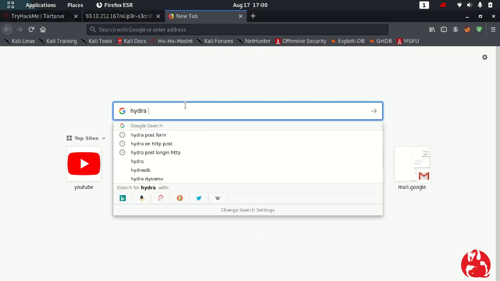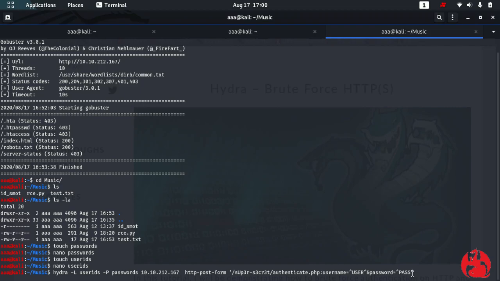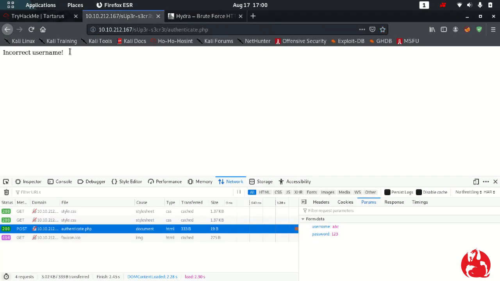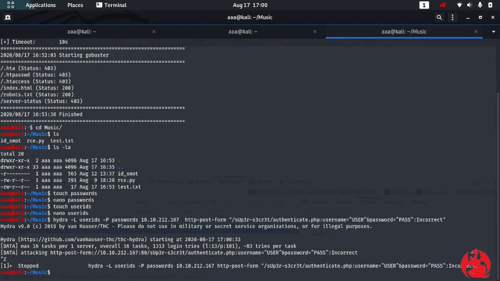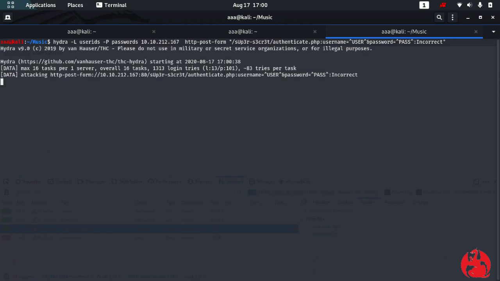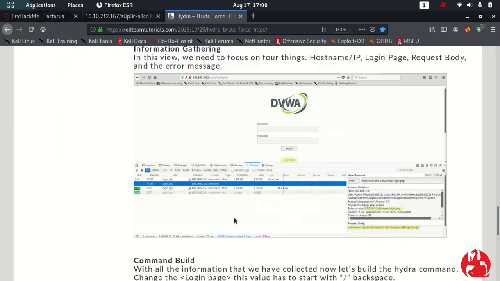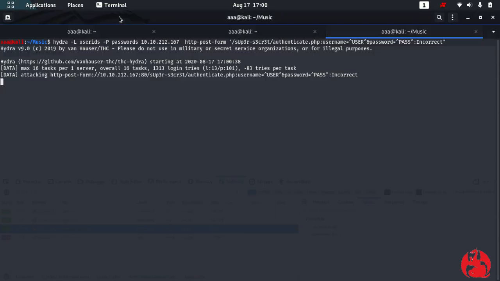So if you have doubt about this, I'll just show you this thing, which is the Hydra post form, so that even you become clear. I'll just start it by the way, and what we are seeing on this page is incorrect username. So let's just try and search for incorrect. I'm copying incorrect, I'm going to paste incorrect, and I'll close this and press enter. So let me clear and try again. Over here also it just says what we have to do. You can read this if you want, but I'll still explain.